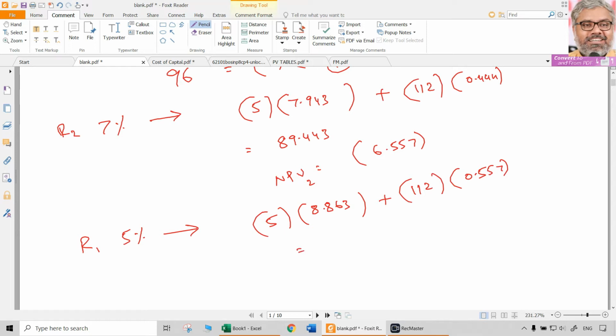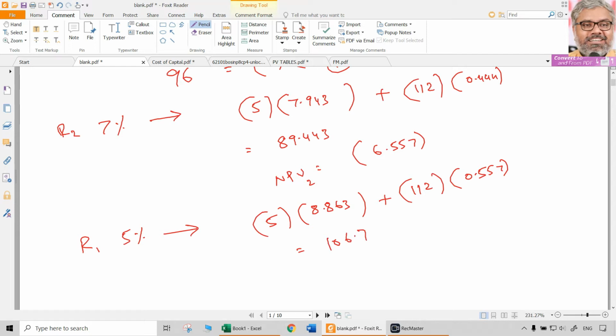Now calculate the value of it. 5 multiplied with 8.863, then 112 multiplied with 0.557. Let me just repeat it. Total is coming to 106.7 approximately.